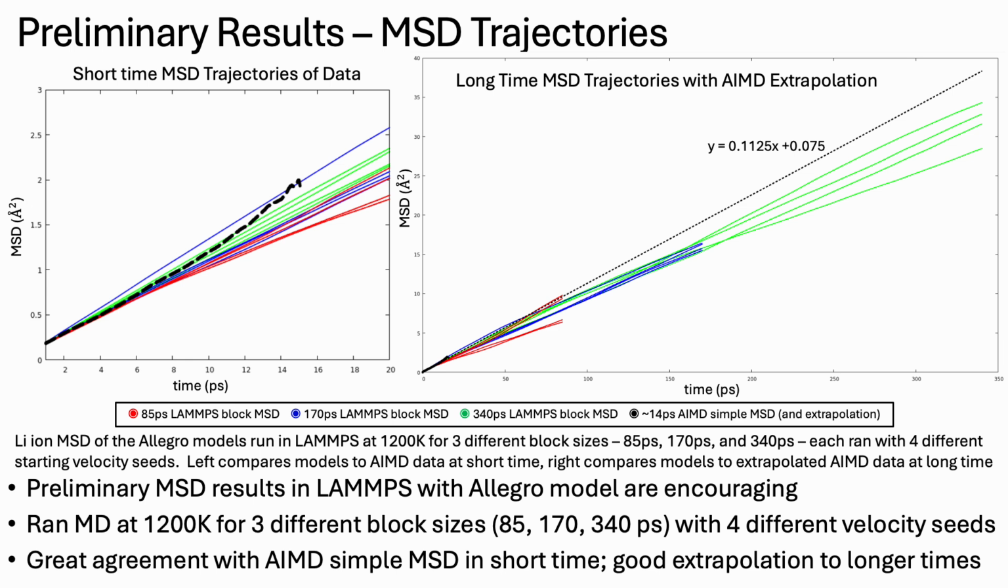So on the left, in the short time range, we see that the LAMMPS model's MSD trajectories are in excellent agreement with the ab initio MD trajectory that they were trained with. On the right, we see that in the long time range, if we extrapolate the ab initio MD trajectory linearly, these LAMMPS models are still giving reasonably good agreement in the long time frame. Unfortunately, there is a bit of divergence in the trajectories of the long MD runs.